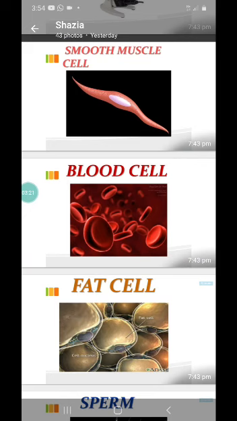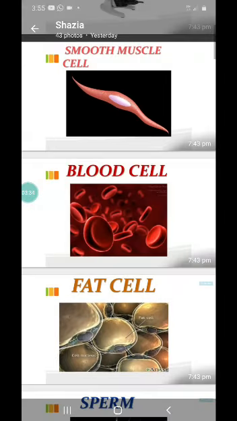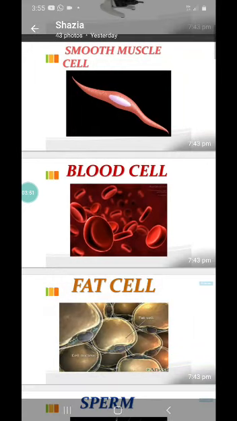Children, in unicellular organisms, all the functions are done by the same single cell. Whereas in multicellular organisms, what is the case? All these functions are done by different, separate systems in their bodies. So we can say in higher organisms we have division of labor.